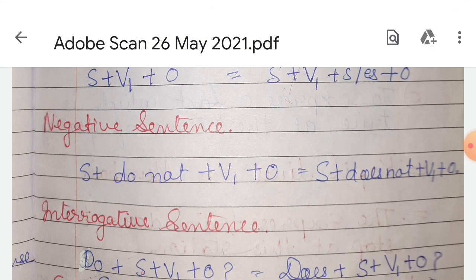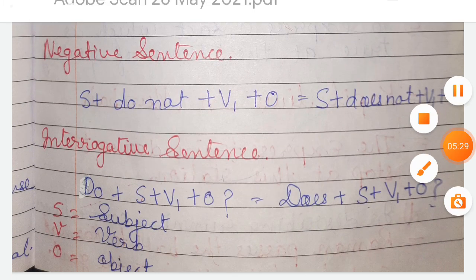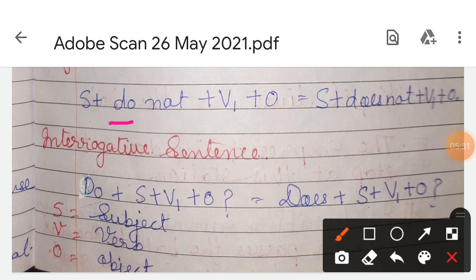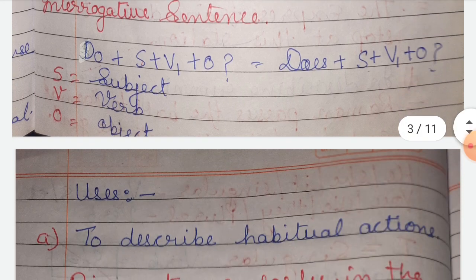In the interrogative, we take do and does. So do plus subject plus verb first form plus object, and does plus subject plus verb first form plus object. So S for subject, V for verb, and O for object. In this way we will make our sentences.